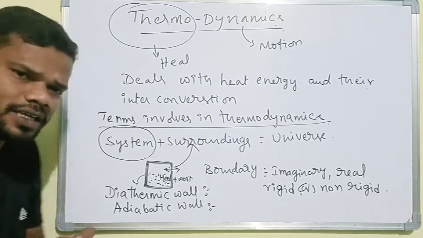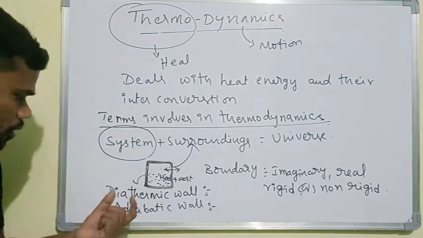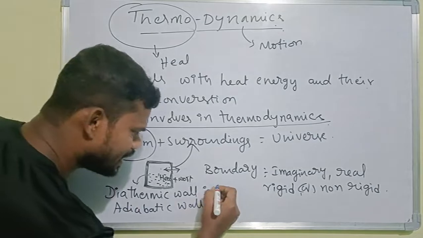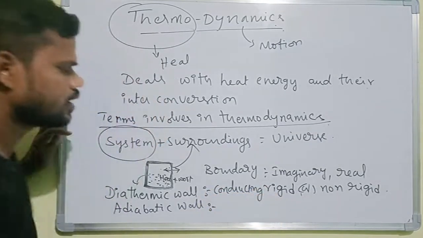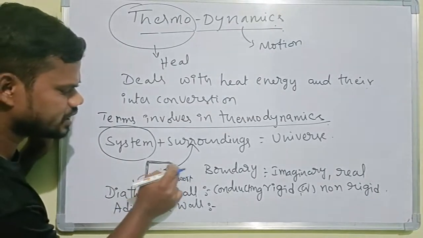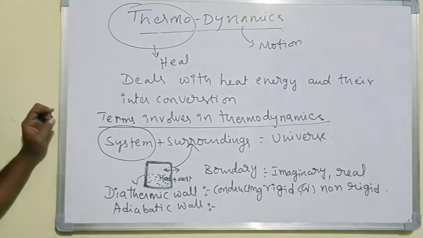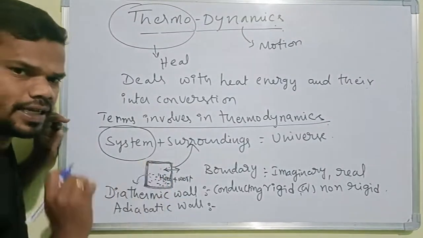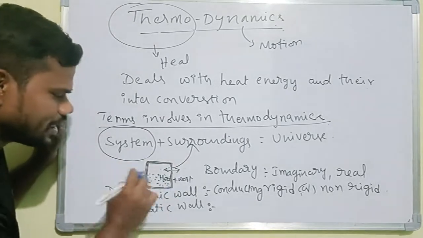A diathermic wall is nothing but a conducting wall. Whatever energy, work or heat, can be exchanged between system and surroundings, that wall we call a diathermic wall.